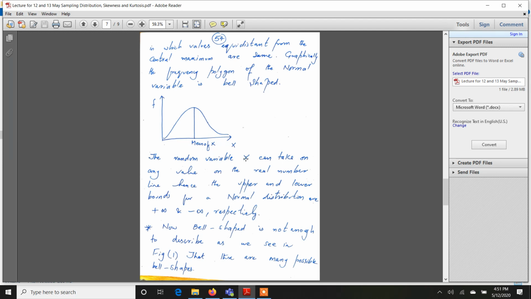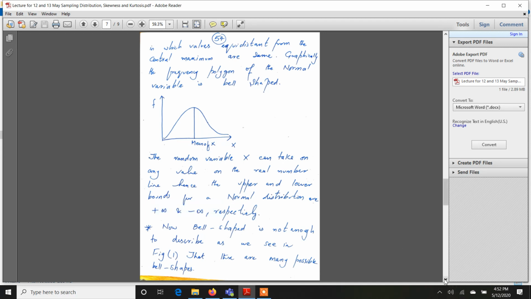So the random variable X theoretically can take on any value between minus infinity and plus infinity. That is a general variation. But it is not necessary that every variable which is normally distributed will take values from minus infinity to plus infinity. For example, if we say that temperature is normally distributed, of course, we are not assuming that the temperature varies from minus infinity to plus infinity. We are just saying that the maximum possible range of a normal variable is minus infinity to plus infinity, right?